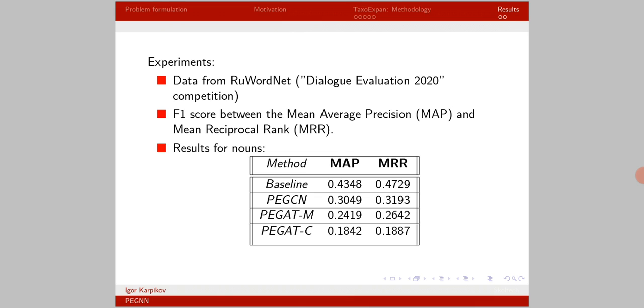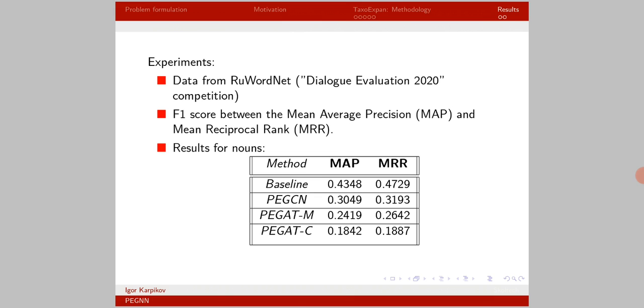The public code provided by the authors was based on the Deep Graph Library. To test the proposed algorithms, I used the data from the dialogue evaluation competition, which is actually the data from our first home assignment. The competition score is the F1 score between mean average precision and mean reciprocal rank. I used GNN with 3 layers in all the experiments. Other details are shown in the report and in the comments for my code.